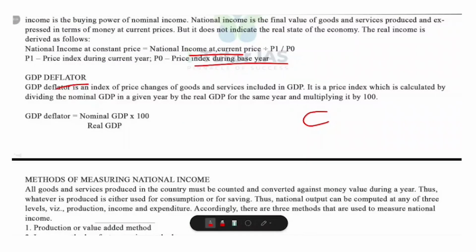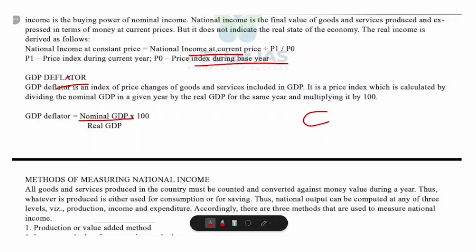Now GDP deflator. What is meant by GDP deflator? It is a measure of overall price level in the economy. It shows how much prices of goods and services included in GDP have changed compared to base year. And it helps us to separate the effect of price change, that means inflation, from the effect of growth in output. So the equation for GDP deflator is nominal GDP divided by real GDP into 100. So if nominal GDP is 5 lakh and real GDP is 4 lakh, how can we calculate it? 5 lakh divided by 4 lakh into 100. So this means prices have increased by almost 25% compared to base year.